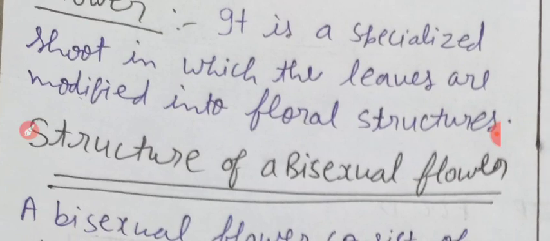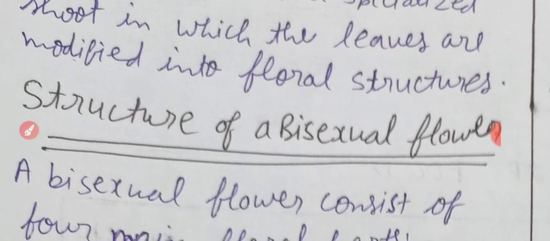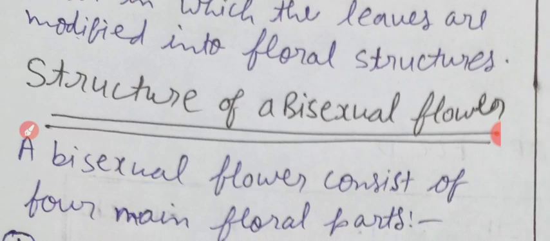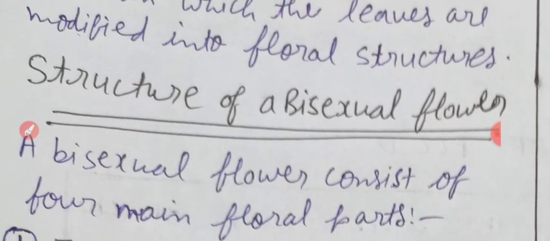Next, we have the structure of a bisexual flower. Let us understand by diagram first the structure of a bisexual flower, and then we will see the content. So let me show you the diagram of a bisexual flower.